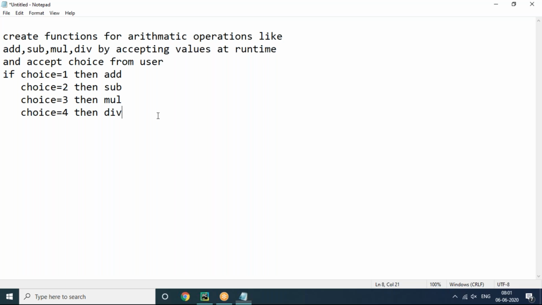So you should be able to do this task. If not, tomorrow I'll tell you clearly what kind of operations there are and how you can do it in the proper way. This example I'll discuss tomorrow. So that's all for today.